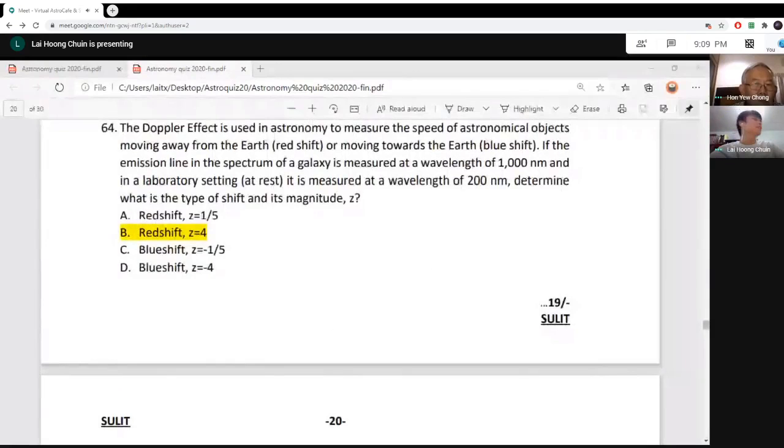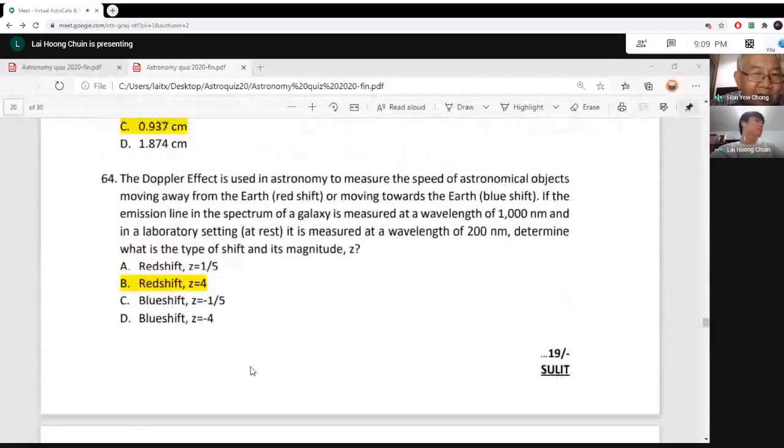Okay, so basically, when you say Doppler effect, straight away you must think of Hubble's law also. This is due to the expansion of the universe. The Doppler effect applies to anything with wave phenomena, not only electromagnetic waves, even sound and earthquake waves. But in this case, it's an electromagnetic wave.